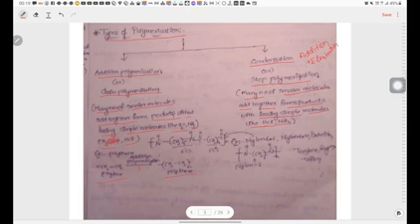Example of condensation reaction is preparation of nylon. Examples of condensation polymers are nylon 66, nylon 610, bakelite, etc.